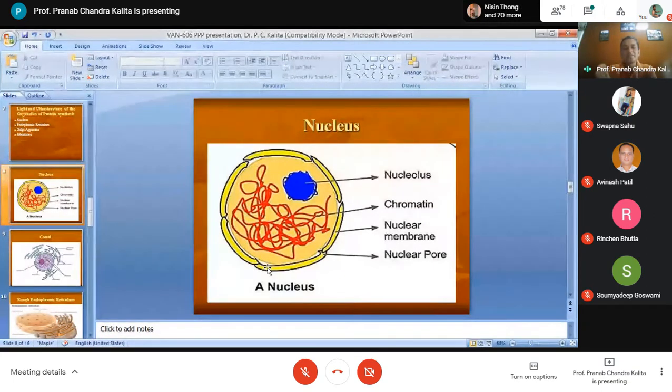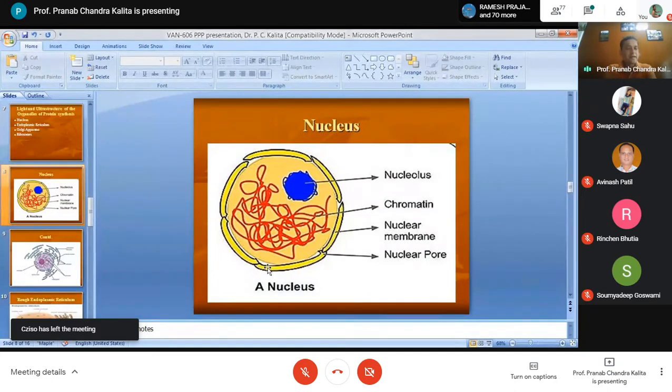Inside the cell you will find many organelles, but the nucleus is the largest. Its general shape is spherical to ovoid, but it may be spindle shaped in smooth muscles, bean shaped in certain monocytes, or multilobed in leukocytes. These vary, but in general the nucleus is spherical to ovoid in shape.